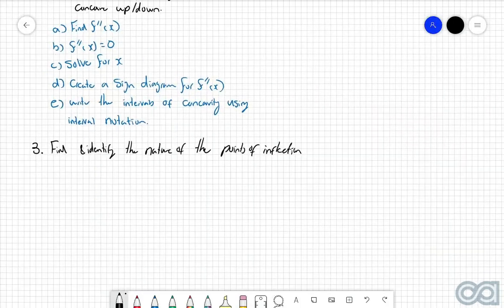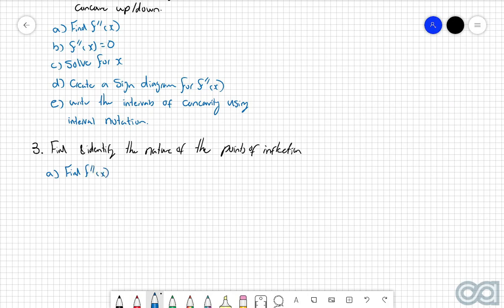In these cases here, again, same first few steps. So you're going to find f double dash of x. You're going to set the second derivative equal to 0. You're then going to solve for x, because that will then tell us where the points of inflection are. And then you need to do the first derivative test.